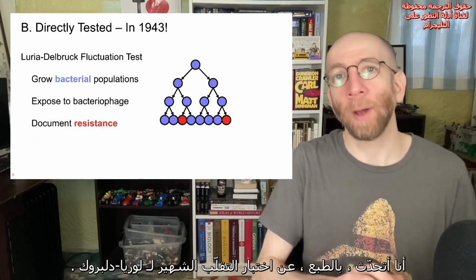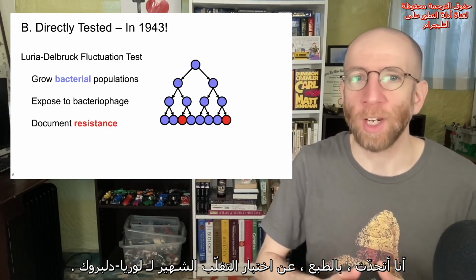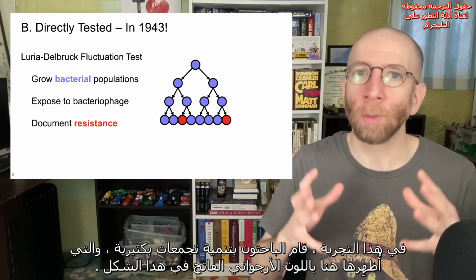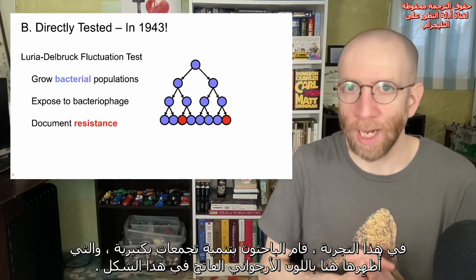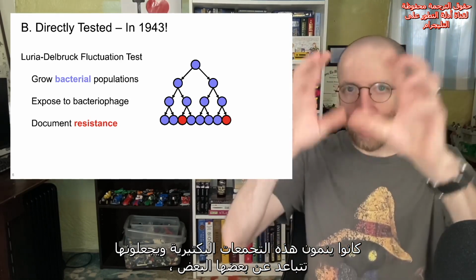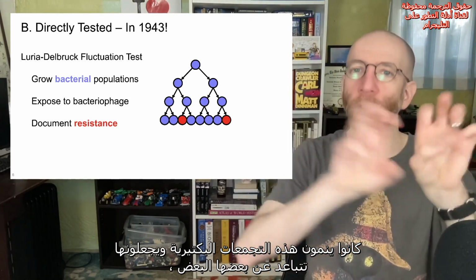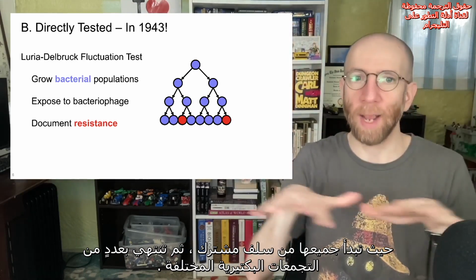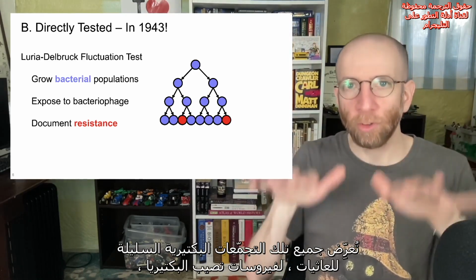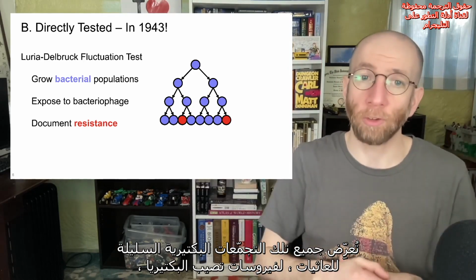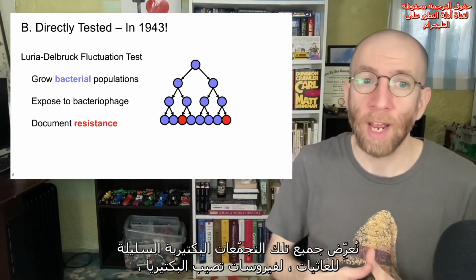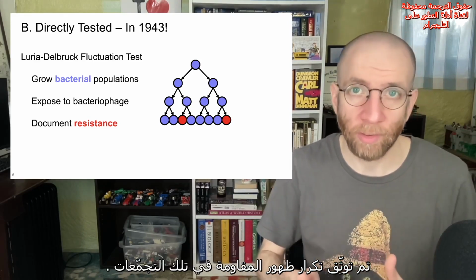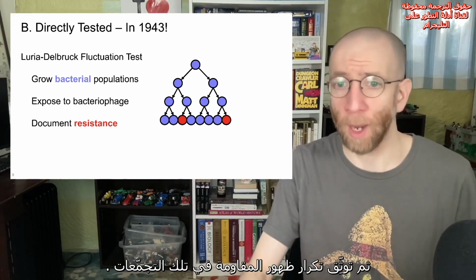I'm talking, of course, about the famous Luria-Delbrück fluctuation test. In this experiment, the researchers grew bacterial populations, which I'm showing in this figure in light purple here. So they're growing these bacterial populations and they're diverging them from each other. So you start with a common ancestor and you end up with a bunch of different bacterial populations. You expose all of those descendant populations to bacteriophages, viruses that infect the bacteria, and then you document the frequency of resistance in those descendant populations.